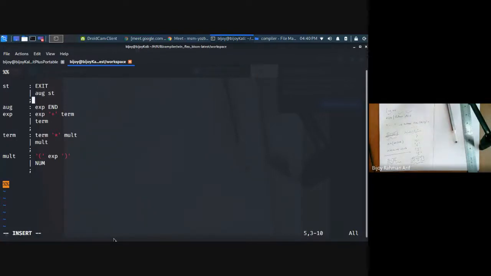St is S, augmented is the E dash, exp is E, T is T, term is T, malt is M, number is the number I match.